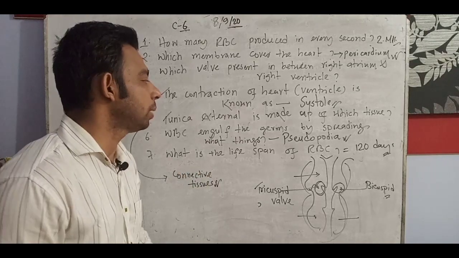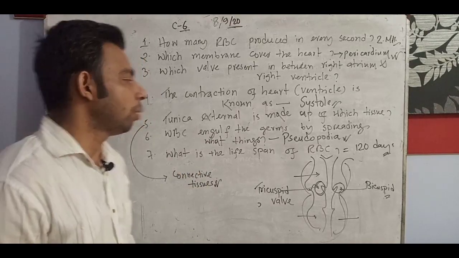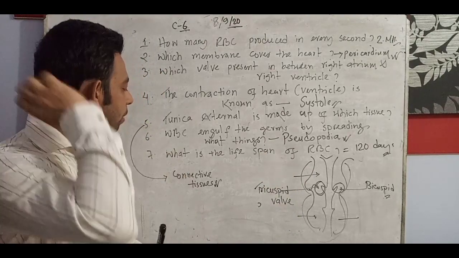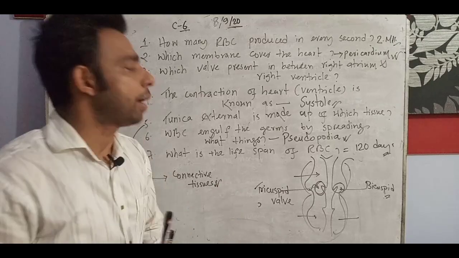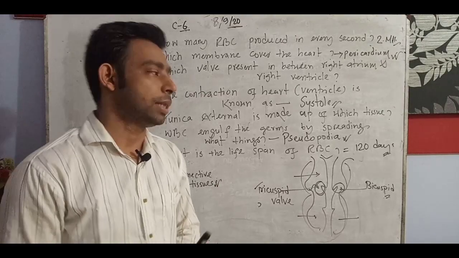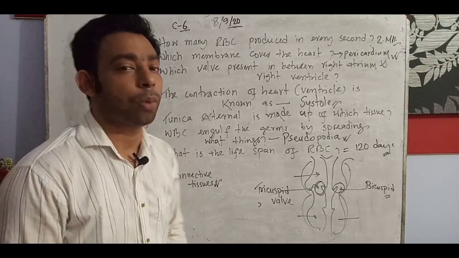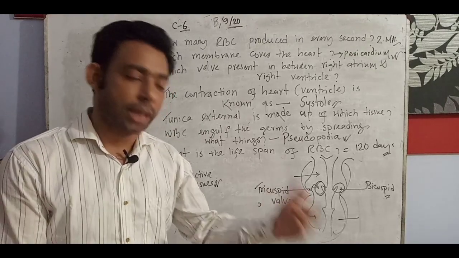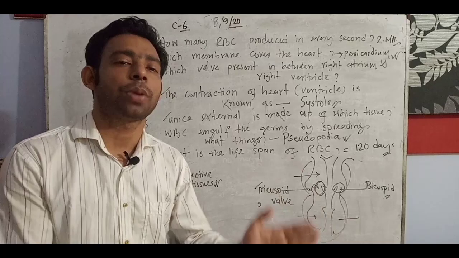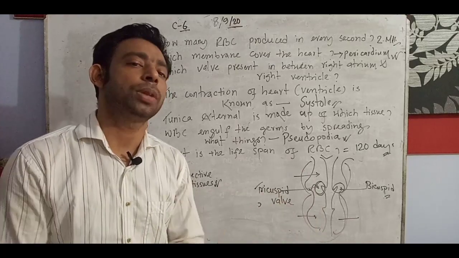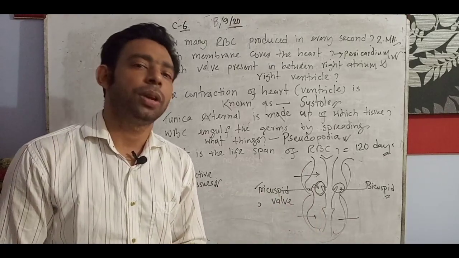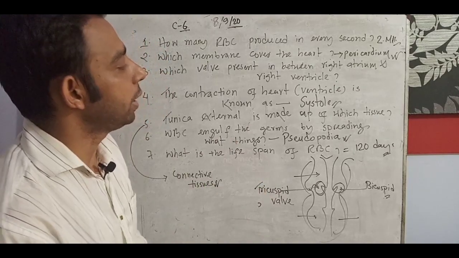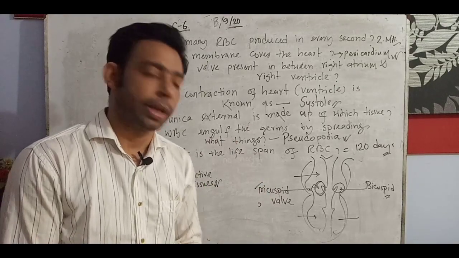WBC engulf the germs by spreading what? Pseudopodia, to catch the germs and run behind the germs. What is the lifespan of RBC? That is 120 days. It is also important. So these 7 questions are very important, as in previous times, and in every chapter we go through many SQ-type questions to enrich our knowledge. I hope you connected properly and understood the topics today.